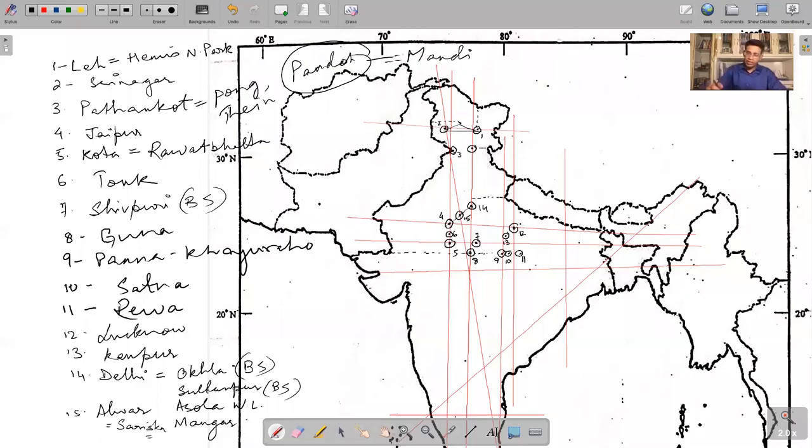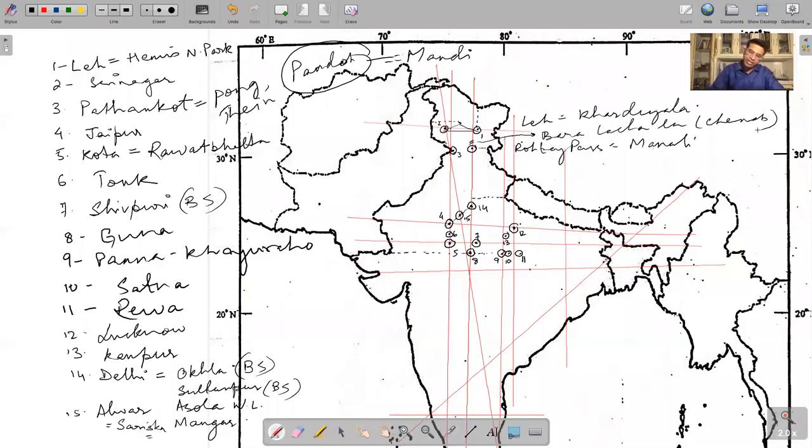Okay, let's come back here quickly. What all did we mark? We marked Leh, Srinagar, Pathankot, and some of you are confusing Rohtang and Khardungla Pass. This is Rohtang Pass. Remember this here. Rohtang Pass is near Manali, and at Leh we have Khardungla Pass. And there's one more pass slightly north of Rohtang Pass, somewhere here. This is what's called Baralacha La, the source of the river Chenab, near Keylong.